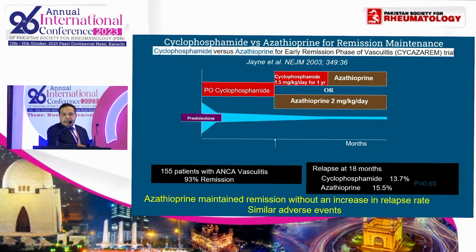Now, what about the maintenance therapy? In this trial, cyclophosphamide was compared with azathioprine for maintenance of remission. After achieving induction with cyclophosphamide, the patients who went into remission were divided into two groups, either cyclophosphamide followed by azathioprine or azathioprine alone. What were the results? The relapse rate at 18 months in the cyclophosphamide group was about 13% versus about 15% in the azathioprine group.